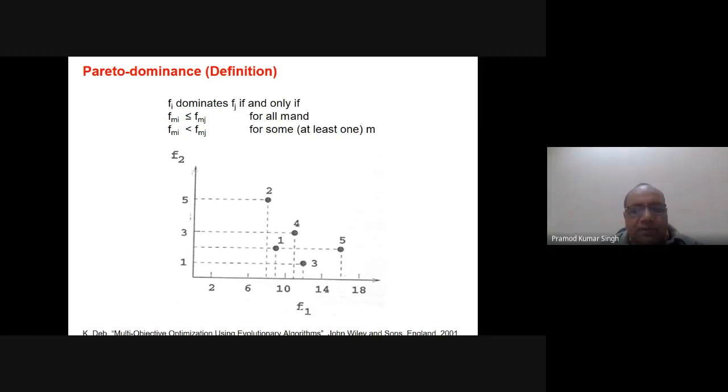Immediately the other person will say why, because the f1 value of solution 2 is better than the f1 value of solution 1. Obviously I say it is in terms of f1. So in one objective this is better, in the other objective that is better.